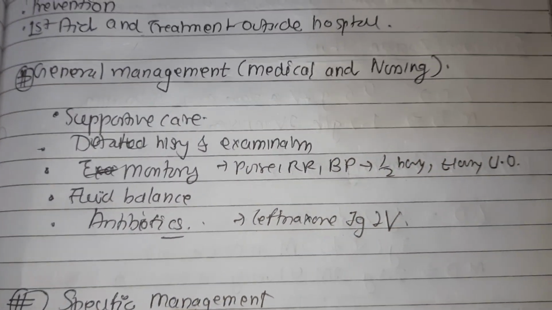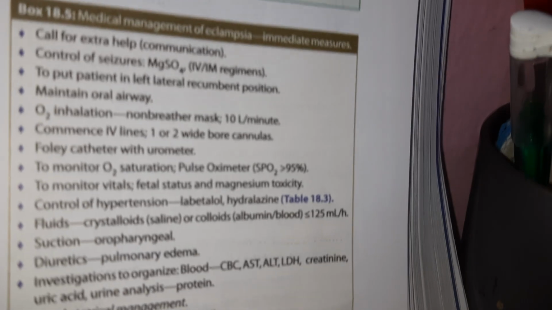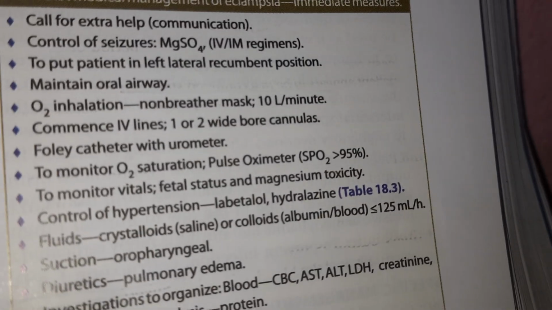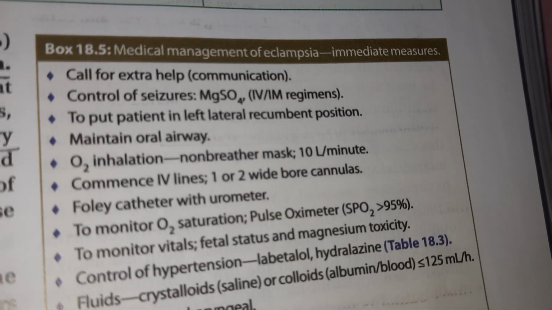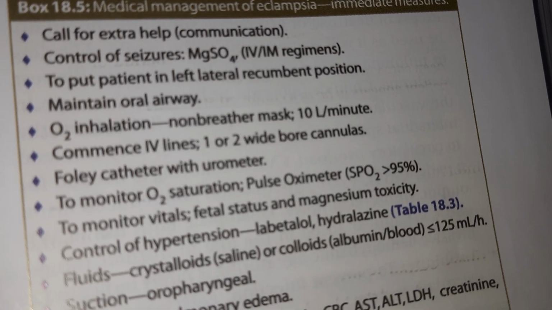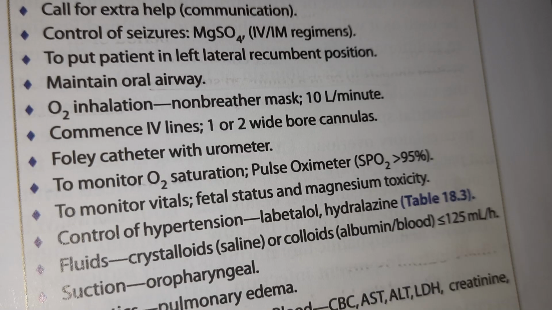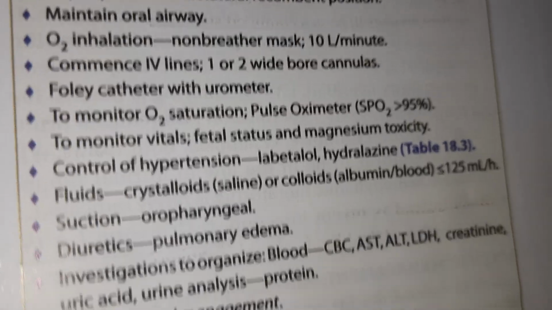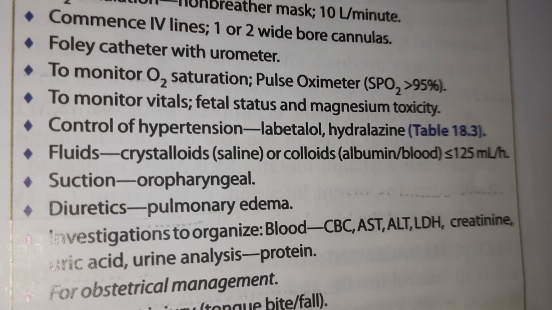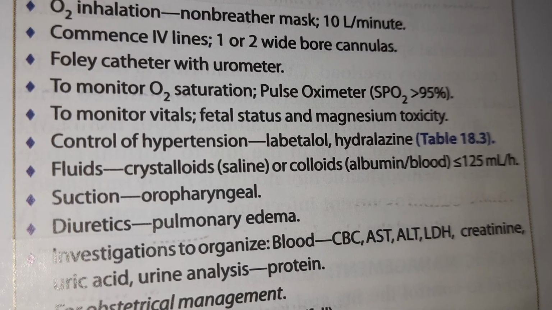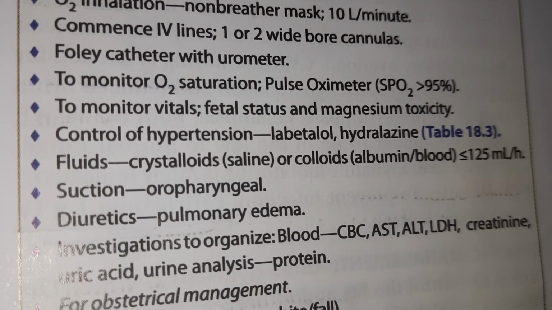Now we have the general management, medical and nursing. We have to follow certain medical management steps: call for extra help, communication, control of seizure by use of magnesium sulfate, intramuscular or IV regimen, put the patient in left lateral recumbent position, maintain oral airway, oxygen inhalation with non-rebreather mask, 10 liters per minute. IV line, one or two, wide bore cannula, Foley's catheter with urometer, and monitor oxygen saturation with pulse oximeter; SpO2 should be maintained at more than 95%.